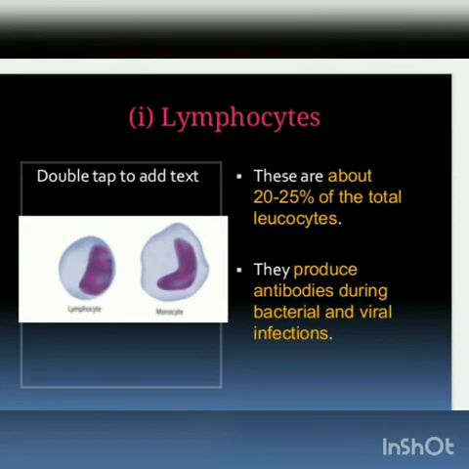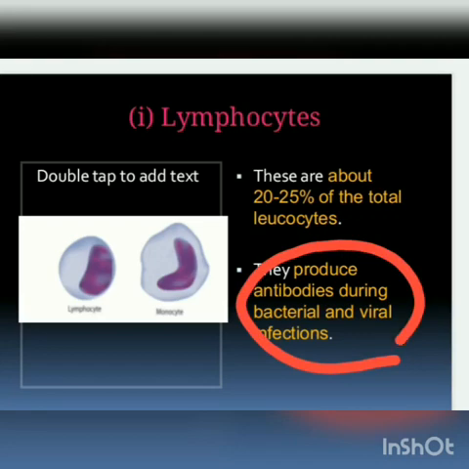Lymphocytes are about 20 to 25 percent of the total leukocytes. They produce antibodies during bacterial and viral infection. See, it is specifically mentioned, bacterial and viral infection. Towards that, these lymphocytes are producing antibodies.